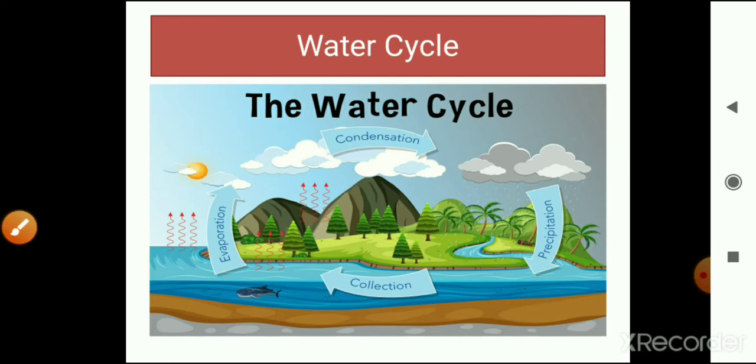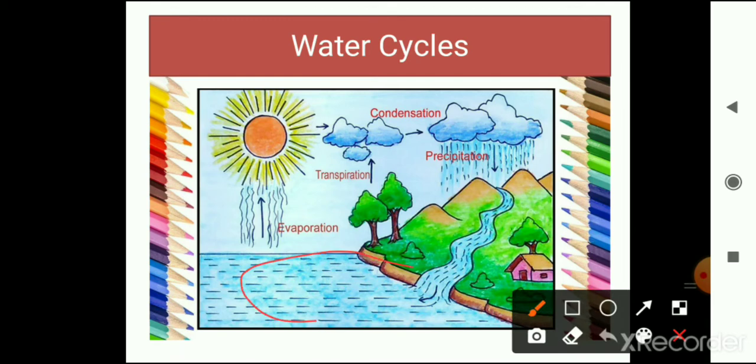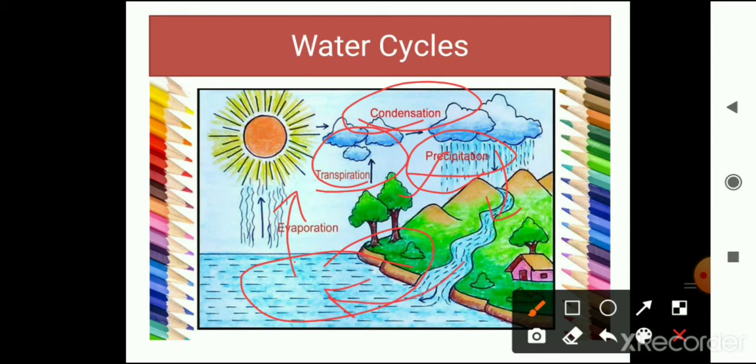We can see another picture of water cycle. Same process is given here. First water collection, after that evaporation means heating of water, and transpiration from the plants, condensation, and after that precipitation means water comes down on the earth in the form of rain, and again the process begins.